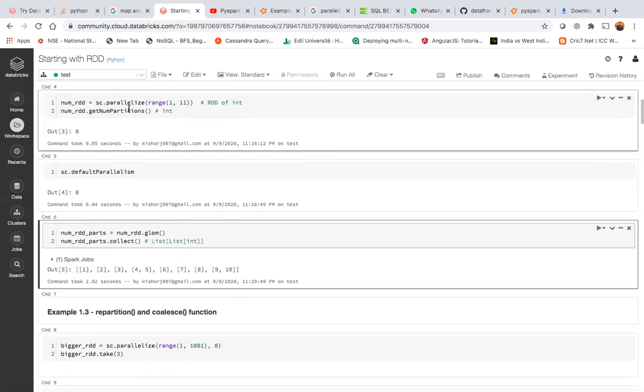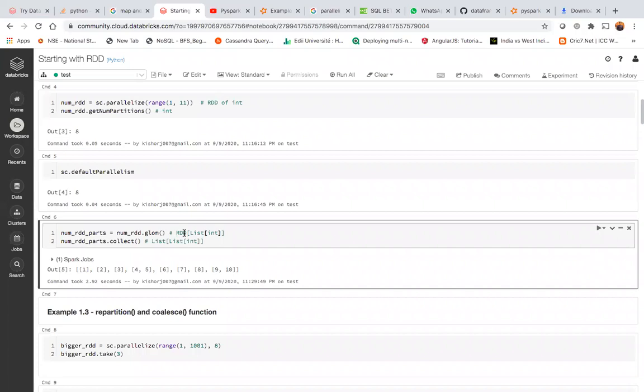Glom function is another function that converts your RDD. Your num RDD is an RDD of integers. When you called glom function, it just converted that to an RDD of list of integers.